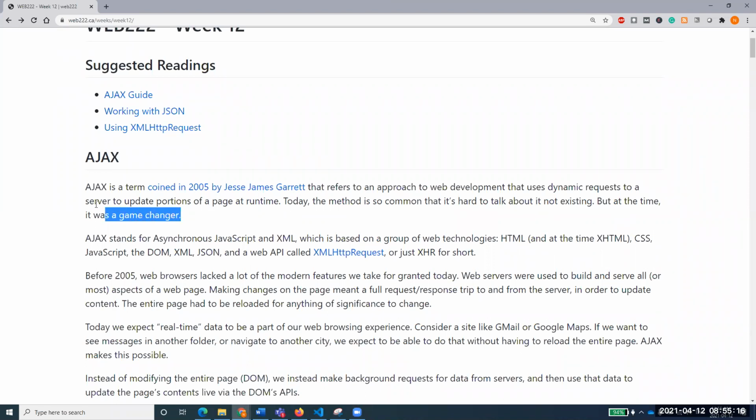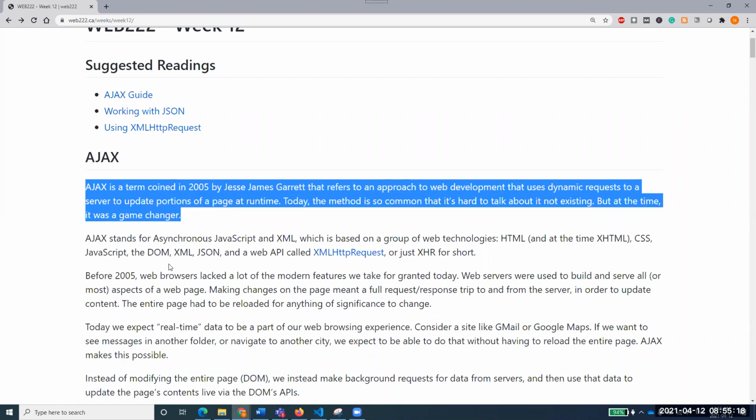What do you think? What is the benefit of all this? Like in these three lines, what benefit do you think we are getting in modern day web development? Or maybe at that time, it was higher speed using websites. That's very good. Anyone else? That's a very good answer. Higher speed while using the internet, the websites. That's a good point. Anyone else? Less data transfer. That's very good.